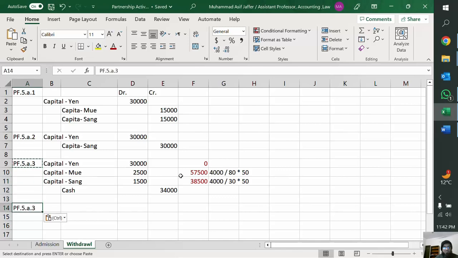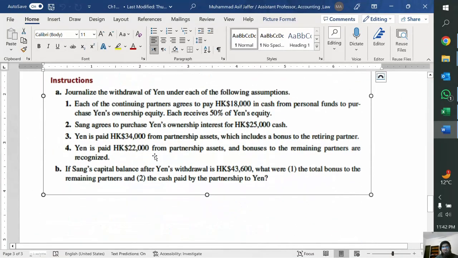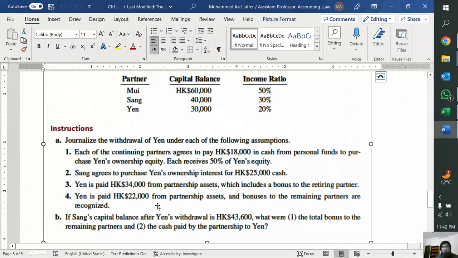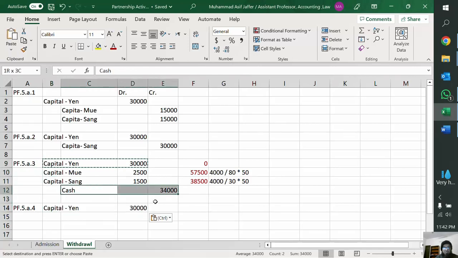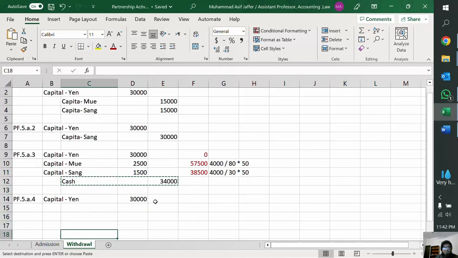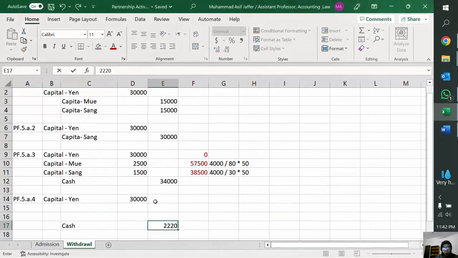So requirement number 4, this is a loss-making partnership now. So he will receive less than his capital, right? So if he is going out, the remaining partners will say, okay, we will bear the loss when the partnership will eventually wind up, or the partnership will go into loss. So you cannot get your full capital. So you get something less than that. So 22,000. So his capital will be debited by the same amount, and the cash will be credited now by 22,000. Am I wrong? Yes, 22,000.